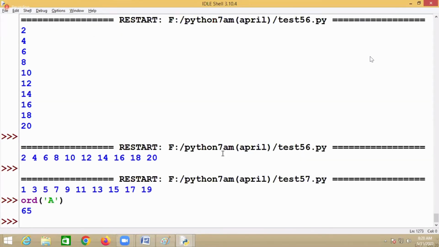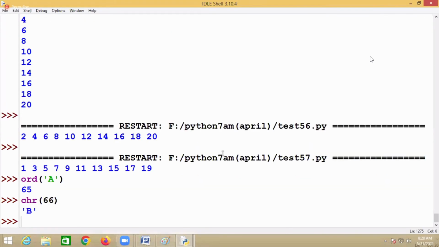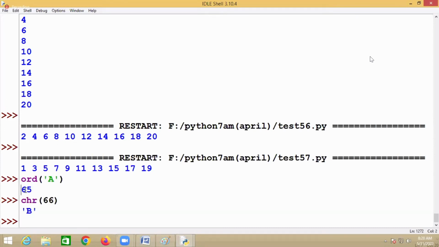And the character equivalent of 66 is B. ORD returns the ASCII value of the input character, and CHR returns the character value of the input ASCII value.